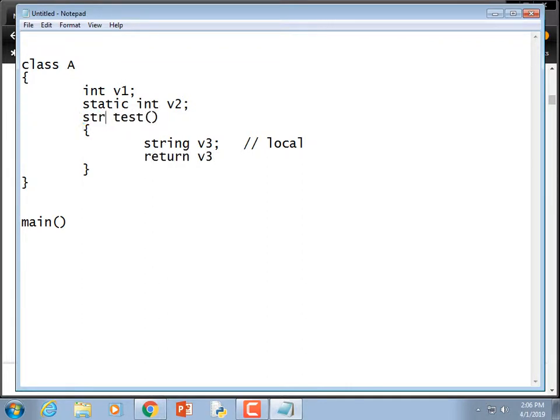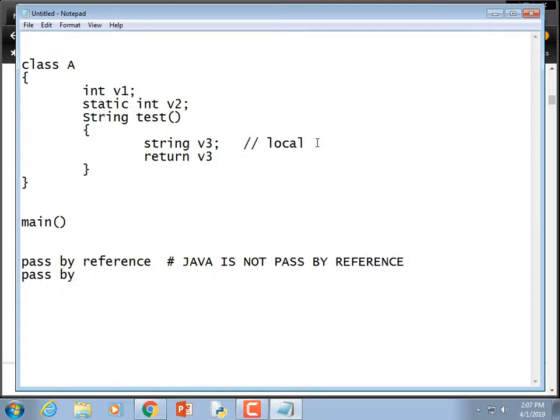That is the only way we would be able to get the value out of a local variable, is if you return it. There's absolutely no other way of getting it out. In C++, I can think of ways. In C# I can think of ways. But Java is not pass-by-reference. We'll go into what that means. It's pass-by-value or pass-by-copy.